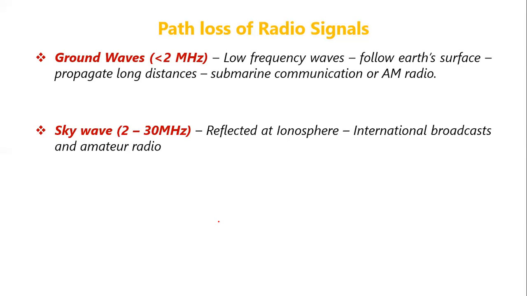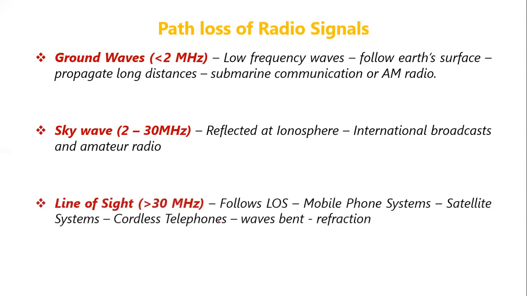So basically, it is used for international radio broadcast, like amateur radio. For these things, sky waves are used, which work at a frequency of 2 to 30 megahertz. And then we have line of sight, whose frequencies are more than 30 megahertz. Basically, these are used for mobile phone systems, satellite systems, cordless phones, and such devices operate at these frequencies.